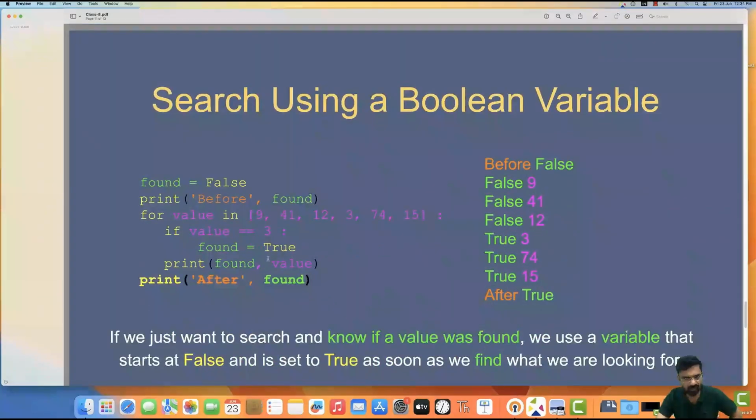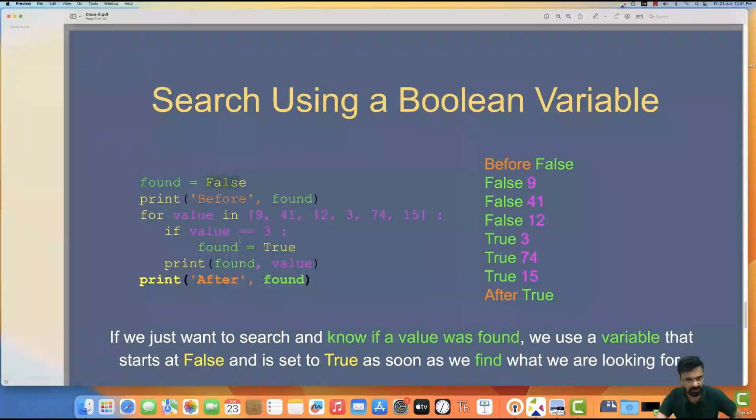Search using a Boolean variable is another important thing. Here you see the code. Found is equal to false. I am initializing found equal to false. Print before, found. So we are printing this found false. For value in 9, 41, 12, 3, 74, 15, if the value is equal to 3, found is equal to true. Earlier the found was false, right?